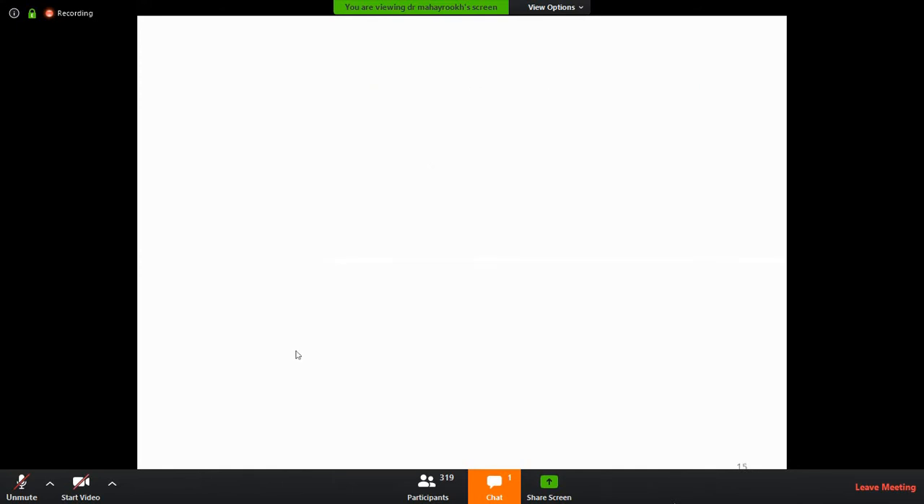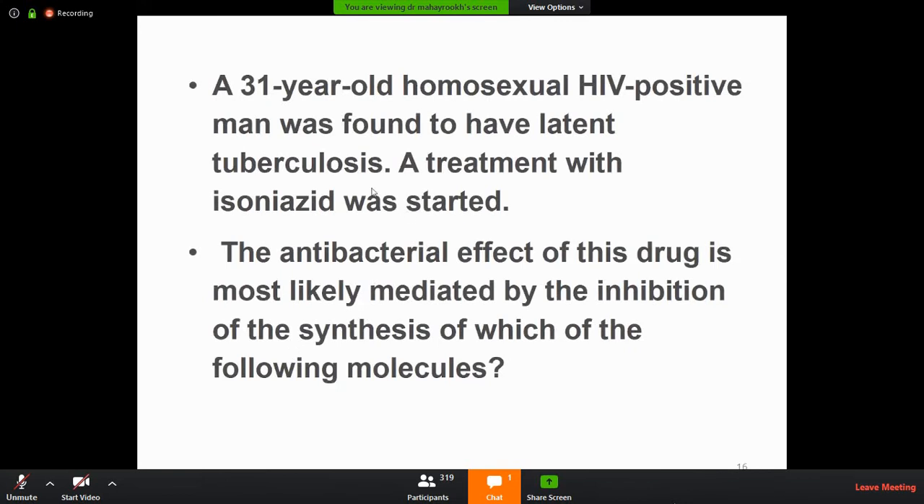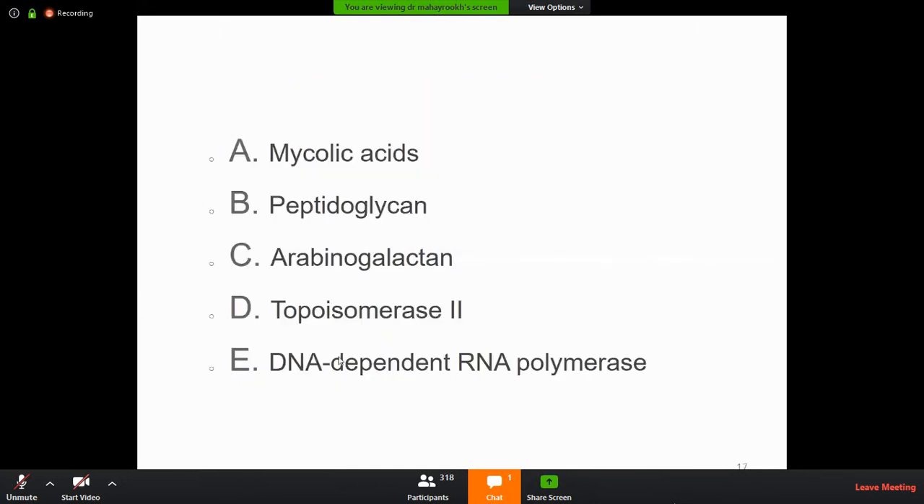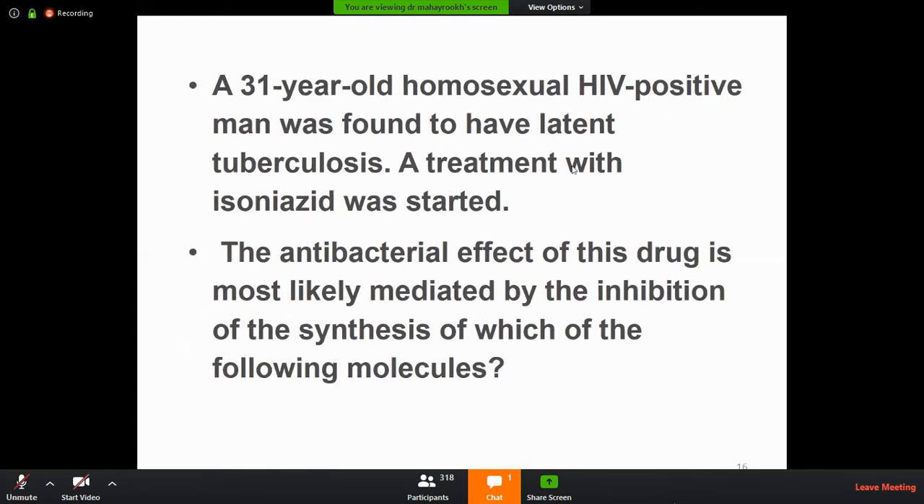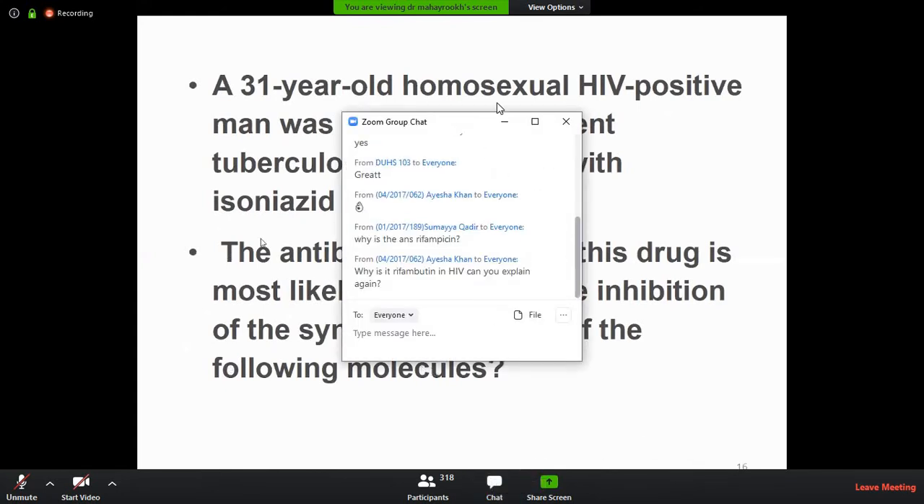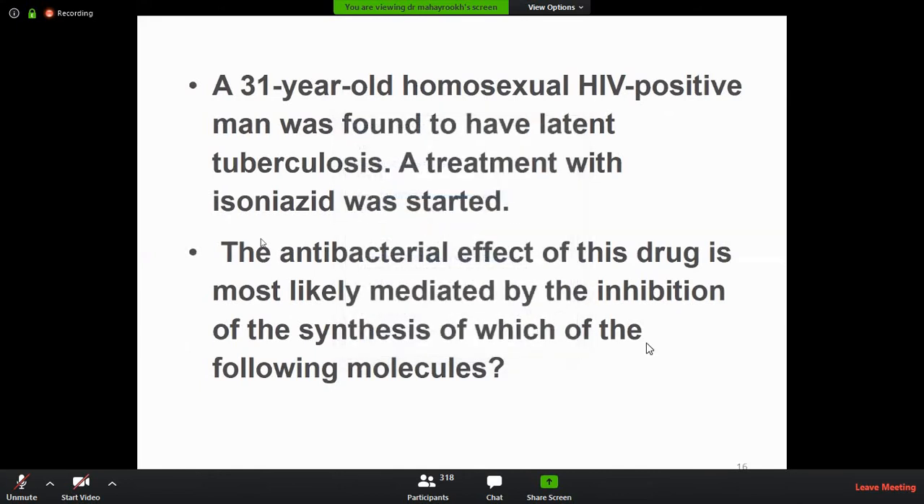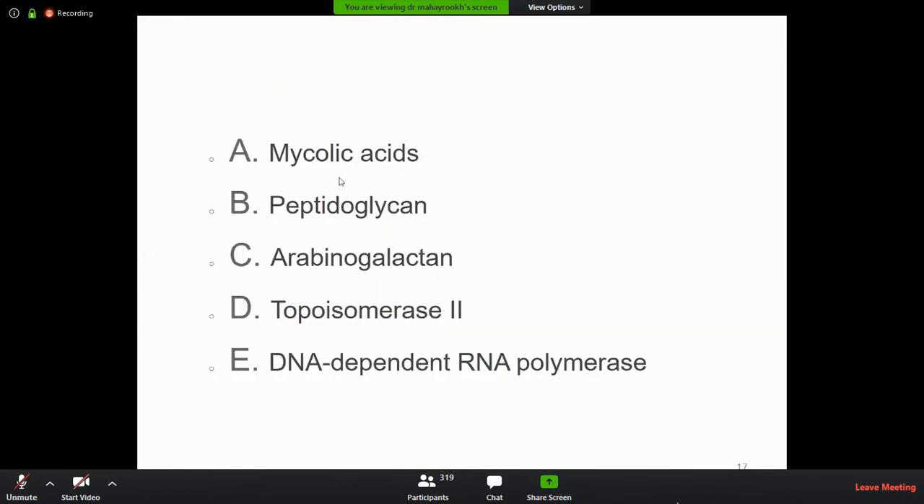Another question: a 30-year-old homosexual, HIV positive, has latent tuberculosis. Treatment with isoniazid is started, but the anti-tubercular effect of this drug is most likely mediated by the inhibition of the synthesis of which of the following molecules? HIV positive, isoniazid. What is the mechanism? Mycolic acid. They inhibit mycolic acid.